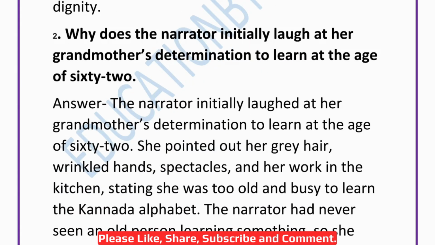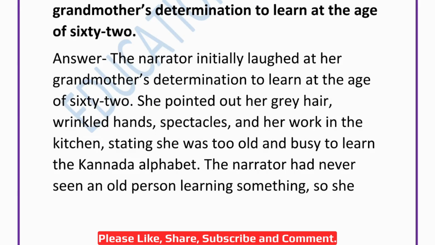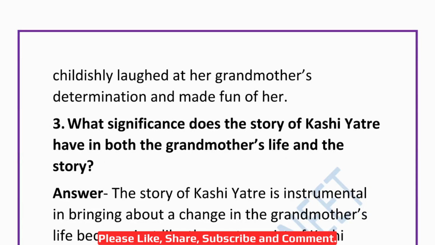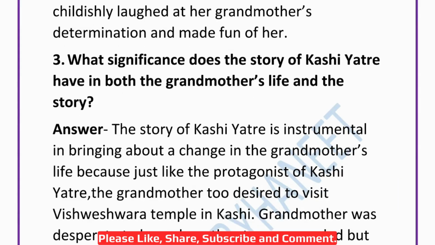Now the next question. Why does the narrator initially laugh at her grandmother's determination to learn at the age of 62? So the narrator initially laughed at her grandmother's determination to learn at the age of 62. She pointed out her grey hair, wrinkled hands, spectacles, and her work in the kitchen, stating that she was too old and busy to learn the Kannada alphabet. The narrator had never seen an old person learning something, so she childishly laughed at her grandmother's determination and made fun of her.